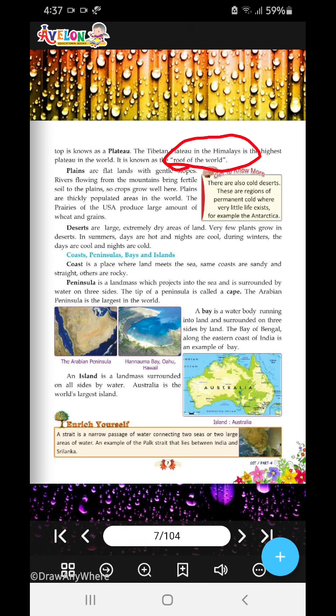Do you understand the difference between cool and cold? Cool means moderate, comfortable. But cold means thandi, what we call in Hindi, thandi. Okay?